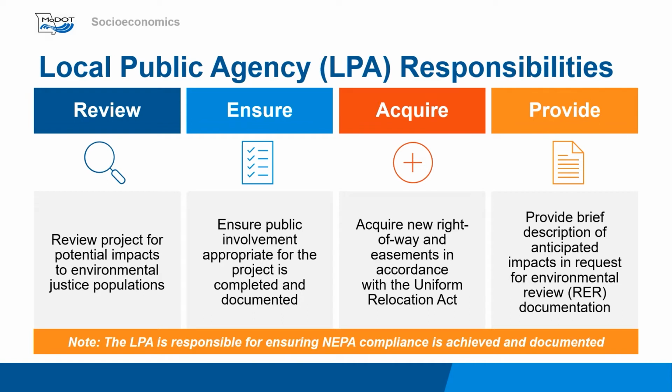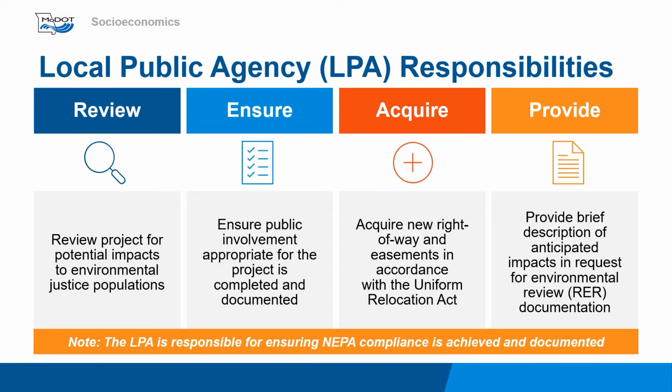When completing public involvement, the LPA must indicate any public involvement that has been conducted or is anticipated to be completed that will notify the public about the project. Public involvement appropriate for the project must be completed and documented, including responses to written comments where warranted. The LPA should determine if there is any public controversy about the project. For most projects that qualify for a PCE NEPA classification, public involvement may include, but is not limited to, press releases, advertisements on city or county websites, social media posts, and/or public meetings.